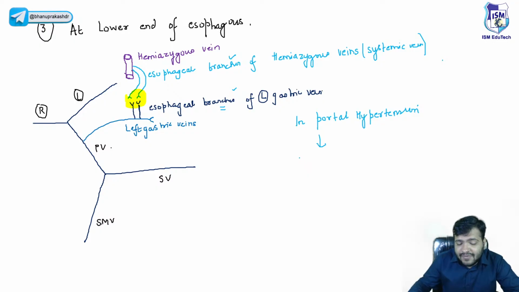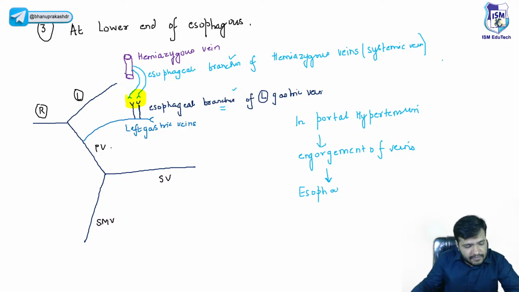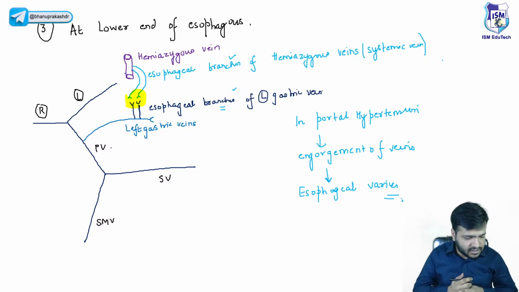They are very short and suddenly you fill them with a lot of blood, so there will be engorgement of the veins at the lower end of the esophagus, due to increased blood flow and increased pressure, right? And that will lead to esophageal varices.